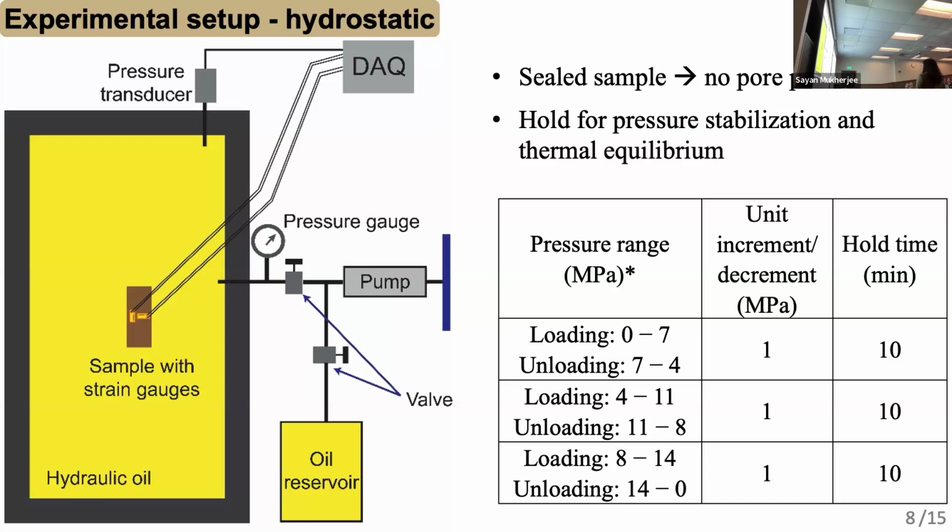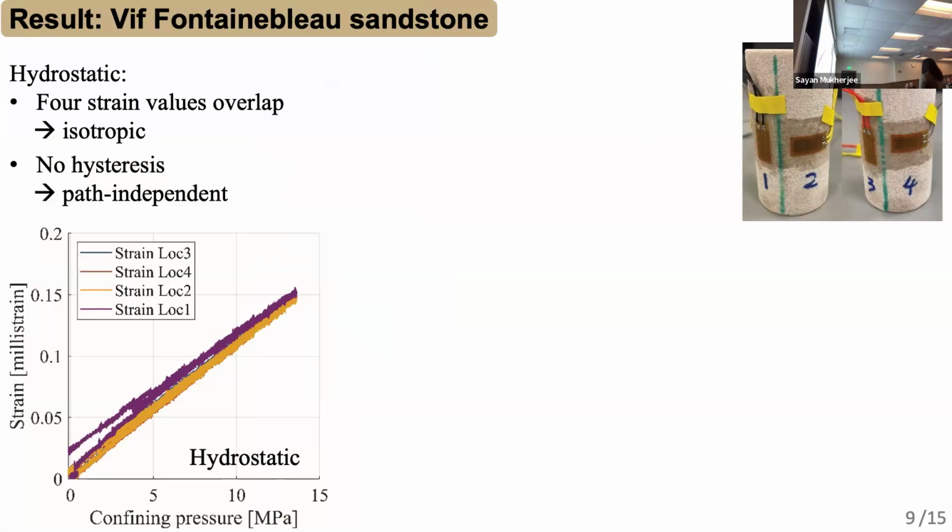Then we can see a few results. The first is the result for the Fontainebleau sandstone. Here is the stress and strain curve for the hydrostatic measurement, and the different colors show the strain measured at the different strain gauges. First of all, we can see that all the strain gauges overlap with each other, suggesting the rock is more isotropic. In this case, we cannot distinguish the loading and unloading paths, which suggests that the rock has no hysteresis and is path independent.